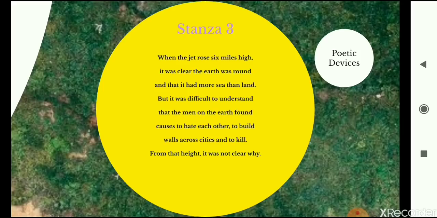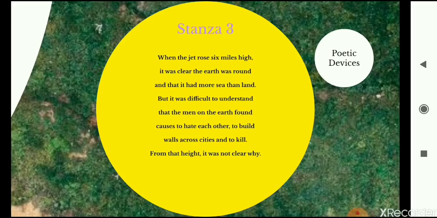To build walls across each other, across the cities, and to kill. So at this height, he could see different countries, and he could see that the nations are quite literally divided. There are borders across countries. So he says that I could see these walls, but these walls are also there within the people's hearts. People hate each other, people guard themselves and hate everyone that's outside their wall, right?